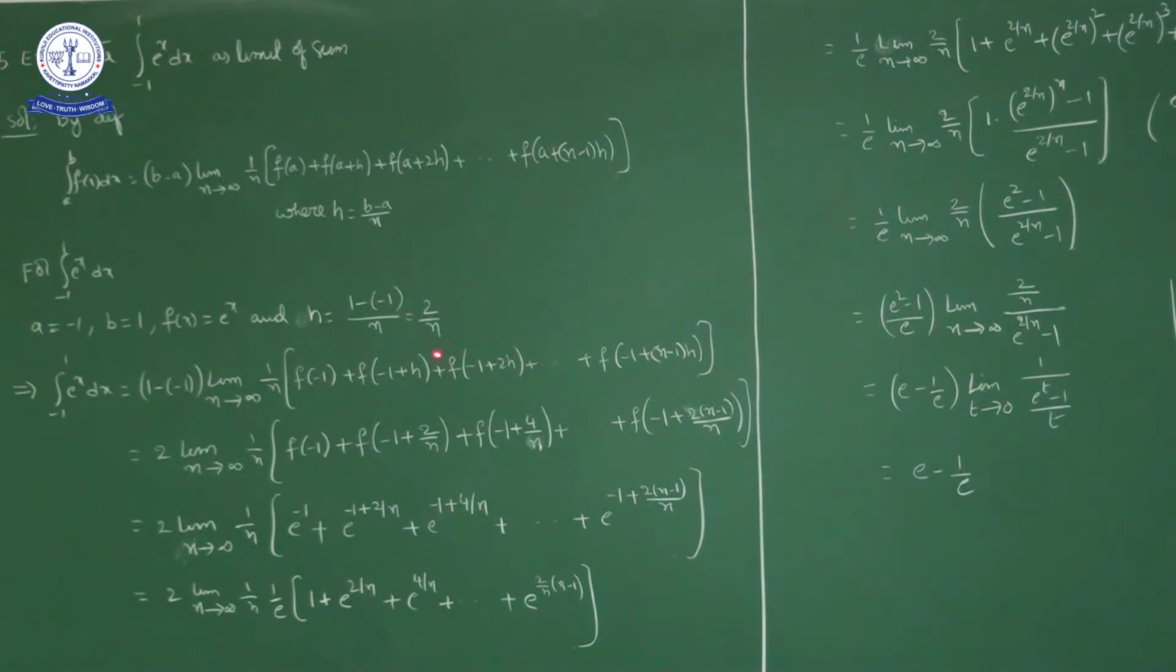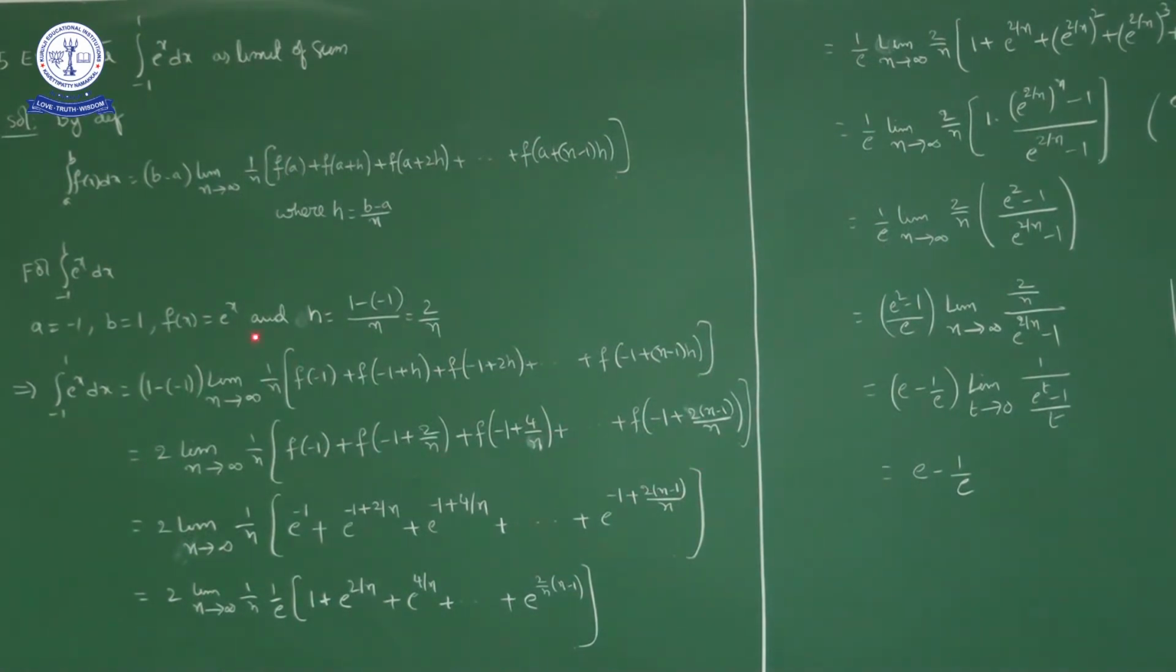What is h? 2 by n. So in place of h I will write 2 by n. So this is equal to 1 plus 1, 2, into limit n approaches infinity 1 by n [f of minus 1 plus f of minus 1 plus 2 by n. H value is 2 by n. Plus f of minus 1 plus 2h is f of minus 1 plus 4 by n, plus and so on up to f of minus 1 plus (n minus 1) into h is what? 2 by n]. Okay. Now what is f of x?